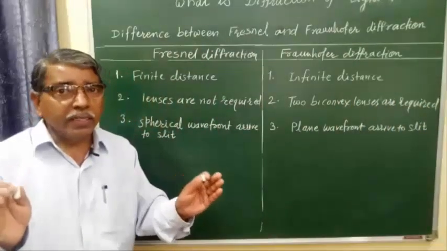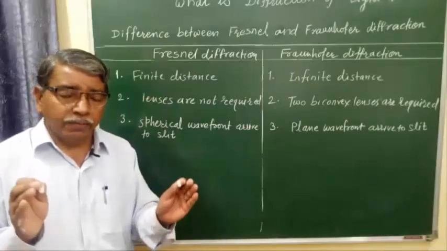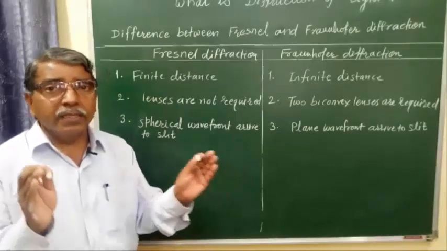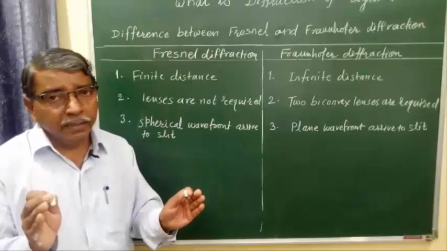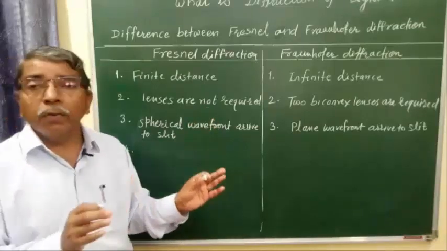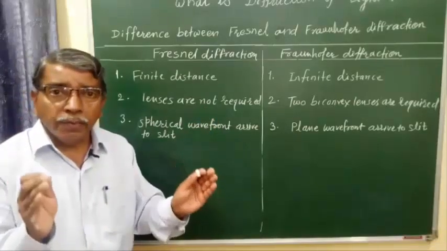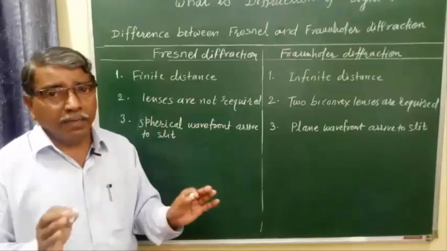Number 4, in case of Fresnel diffraction, the wavefront leaving the slit AB is spherical, and in case of Fraunhofer diffraction, the wavefront leaving the slit is plane.